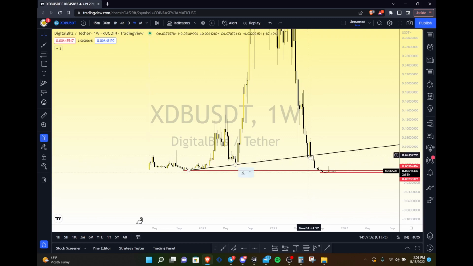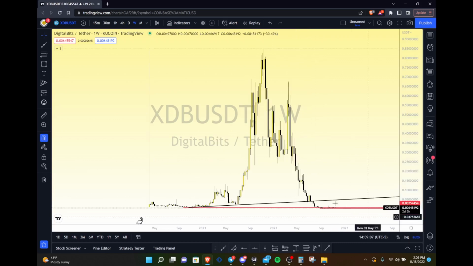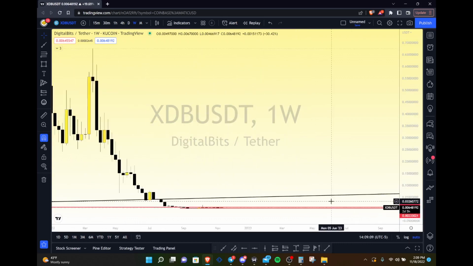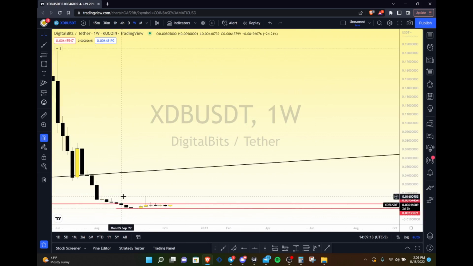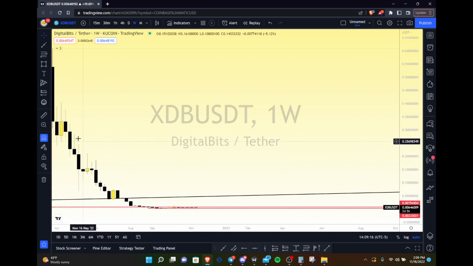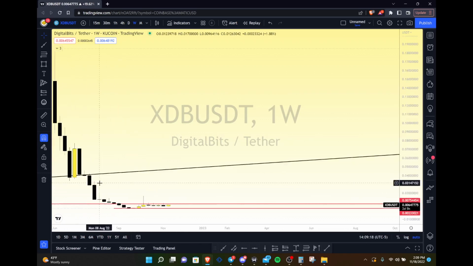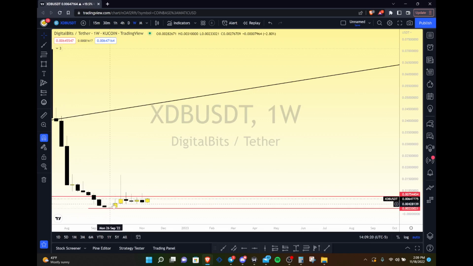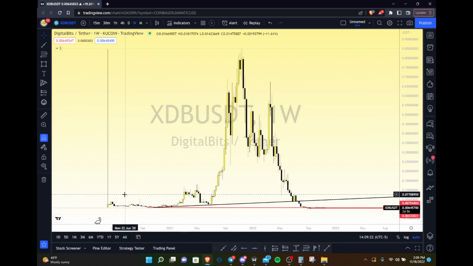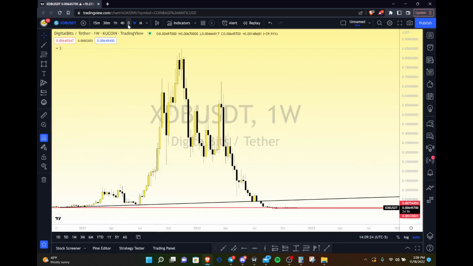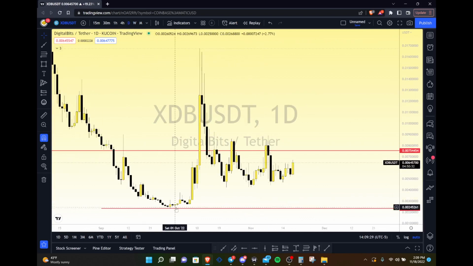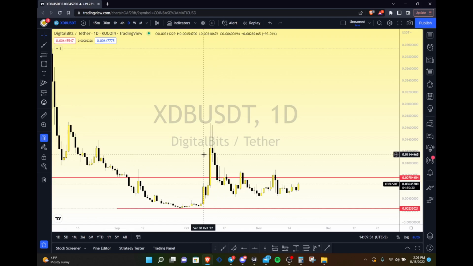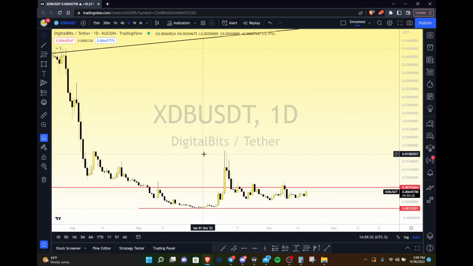but you can tell that there's a lot of respect for this trend line at this time. Now, what's interesting about this chart is, though it's dropped so much, I'm not overly bearish on it looking at what I'm seeing here. So this drop was extremely powerful, so much momentum, but now we've slowed down. And look at this rise, guys. Let's go down to the daily, because I don't see anything else on the weekly that catches my eye. Wow, yeah, okay, so this is very interesting. So we're potentially looking at an attempt to have a massive change of character here.